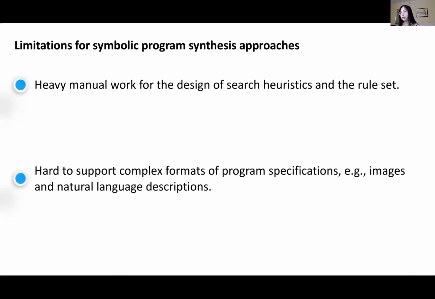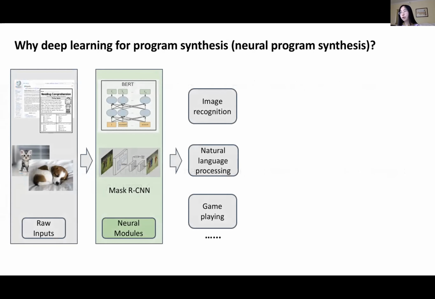More importantly, the formats of specifications supported by these approaches are limited. For example, they cannot easily support complex specifications such as images and natural language descriptions. These limitations motivate the recent research on deep learning for program synthesis, or neural program synthesis. This is a pretty new area that just emerged a few years ago, and I have been working on this direction since the very early stage of this field.